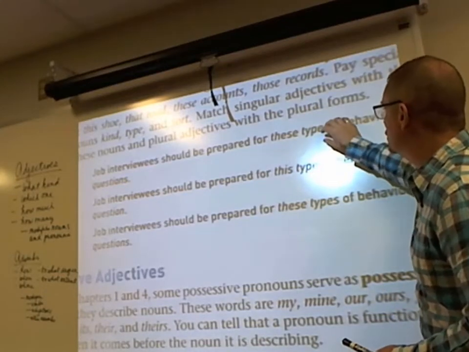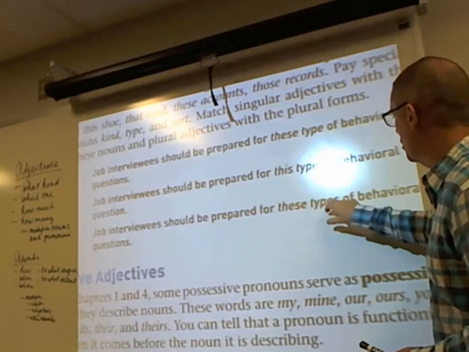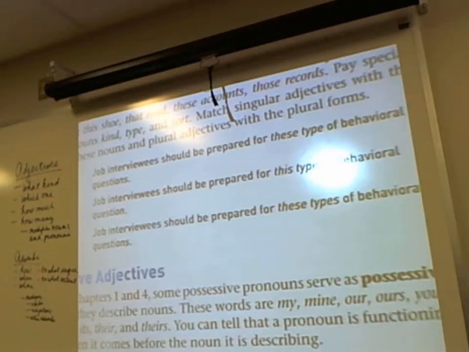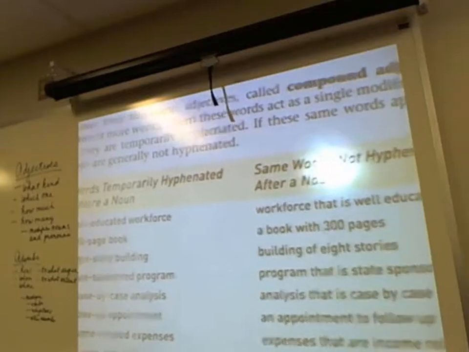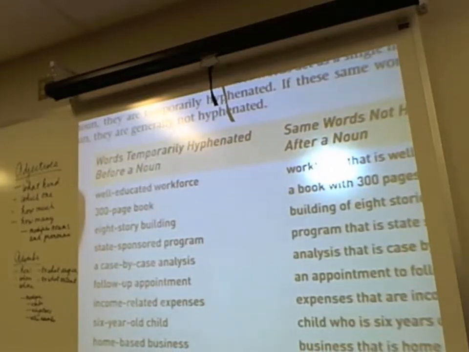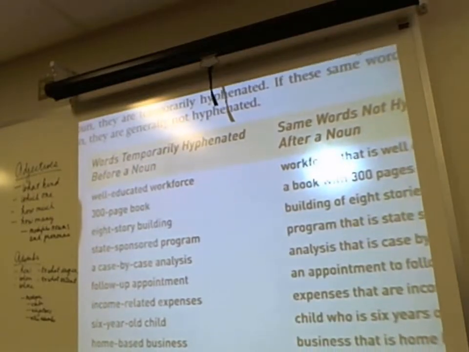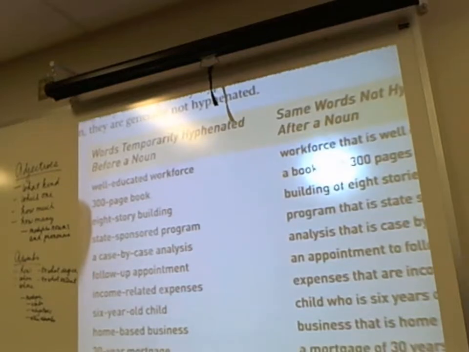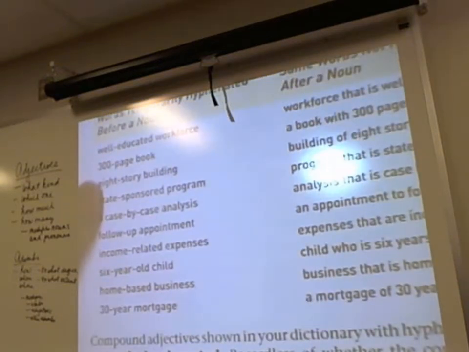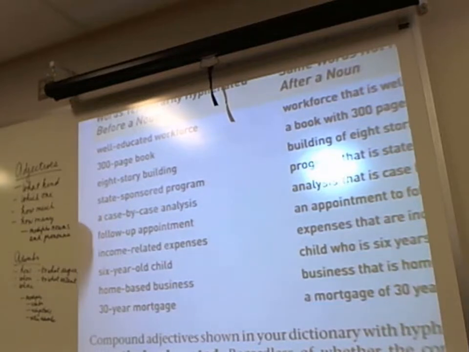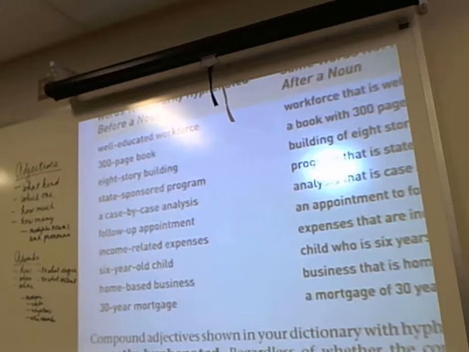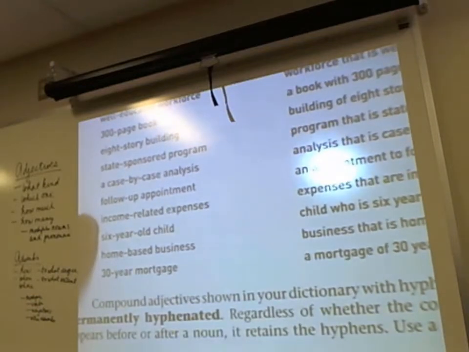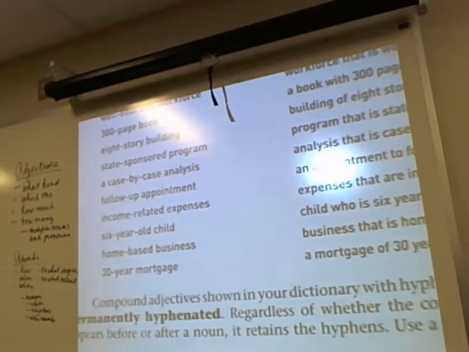Okay, compound adjectives. Notice these are words that are temporarily hyphenated before a noun, like a well-educated workforce, a 300-page book, an 8-story building, state-sponsored program, a case-by-case analysis, follow-up appointment, income-related expenses. What kind of, which child? A 6-year-old child. What kind of a business? A home-based business.